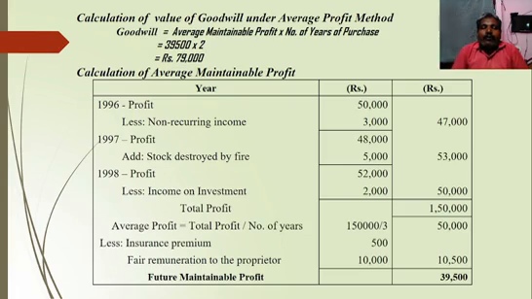So value of goodwill equals average maintainable profit into number of years of purchase. So average maintainable profit is 39,500 into number of years of purchase is 2. So 39,500 into 2, we will get rupees 79,000 as goodwill of Gurutra Limited.